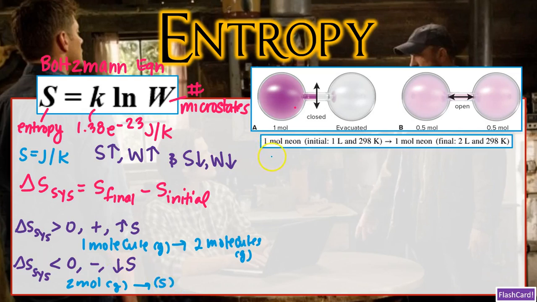Next, Bobby states that there are 2 ways to calculate an entropy change, and of course, both ways are going to yield the same result.